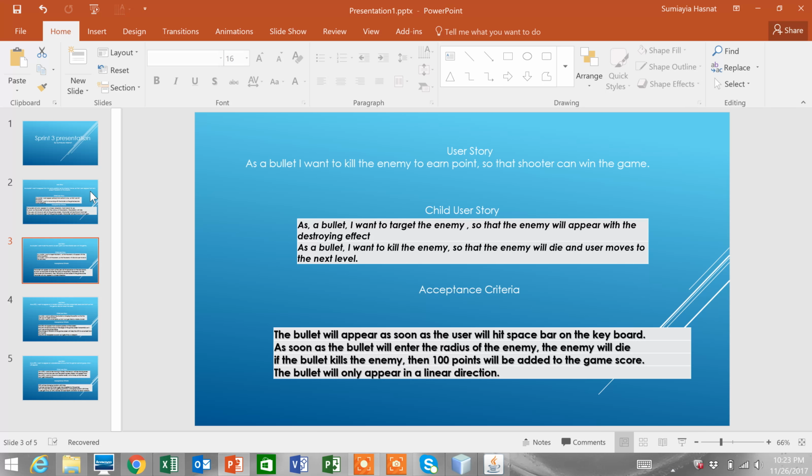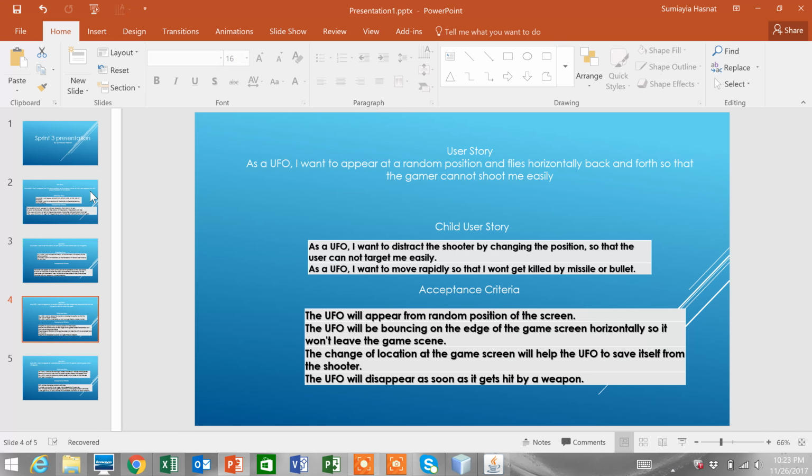Acceptance criteria: the bullet will appear as soon as the user hits the spacebar on the keyboard. As soon as the bullet enters the radius of the enemy, the enemy will die. If the bullet kills the enemy, then 100 points will be added to the game score. The bullet will only appear in a linear direction.